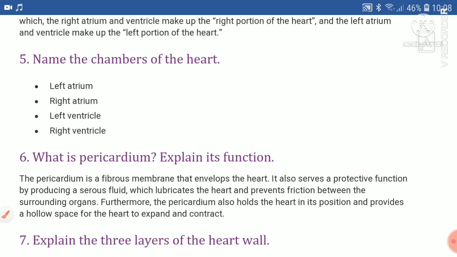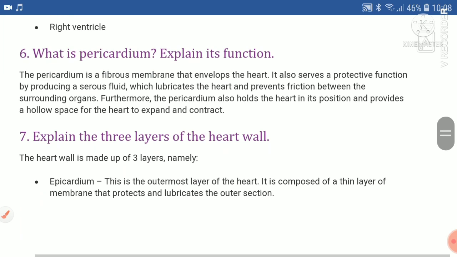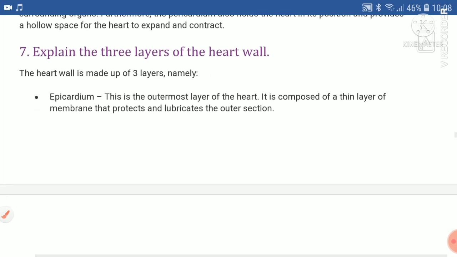What is pericardium? Explain its function. The pericardium is a fibrous membrane that envelopes the heart. It also serves a protective function by producing a serous fluid which lubricates the heart and prevents friction between the surrounding organs. Furthermore, the pericardium also holds the heart in its position and provides a hollow space for the heart to expand and contract.